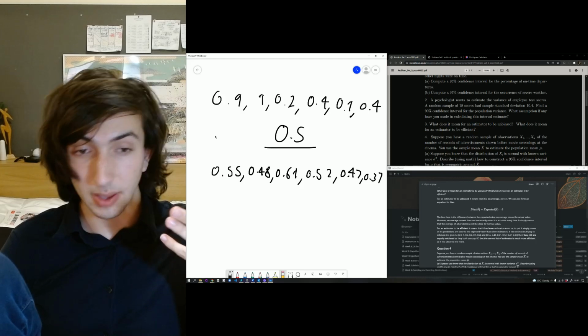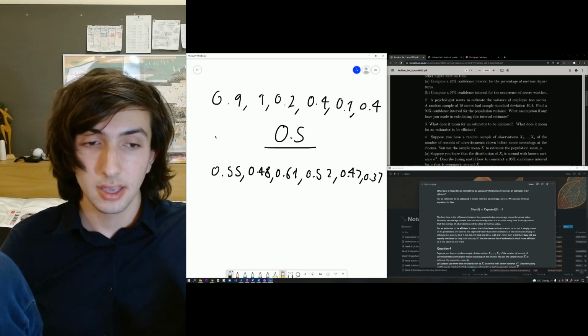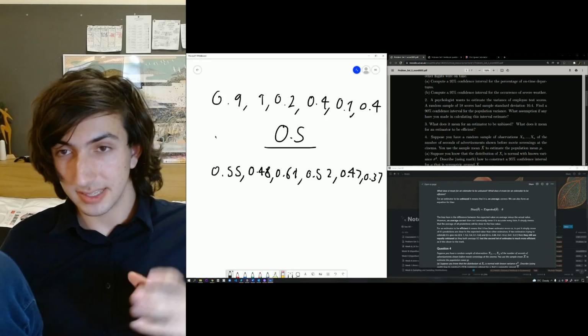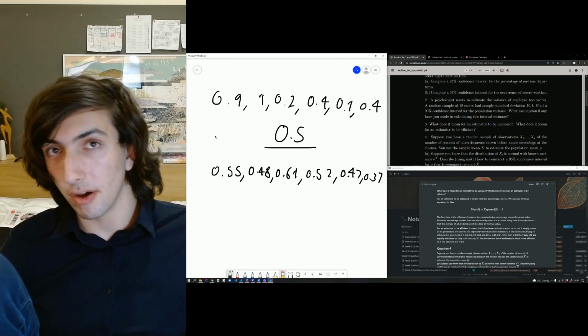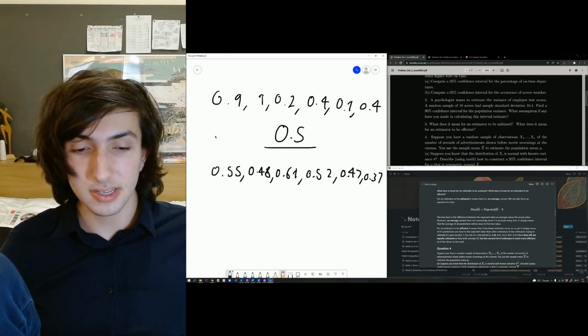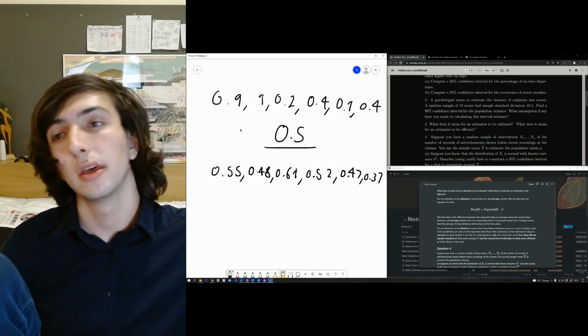So for it to be unbiased, it's got to be on average correct. For it to be efficient, it's got to give less errors. Basically, it's got to be not that far off. The more efficient it is, and the more unbiased it is, the closer we're going to get to accurately predicting that value every time.